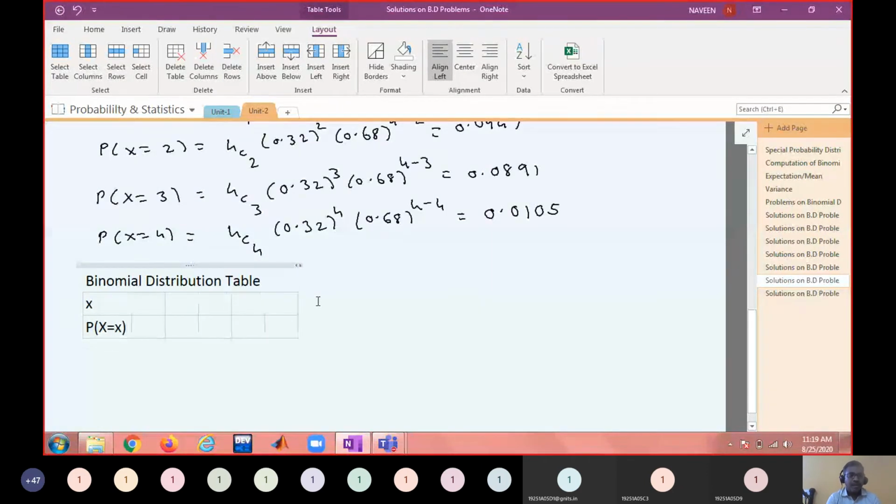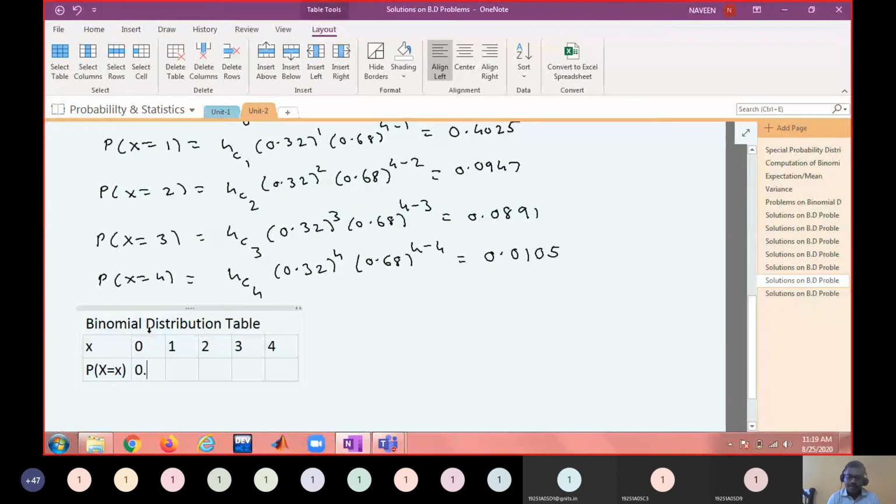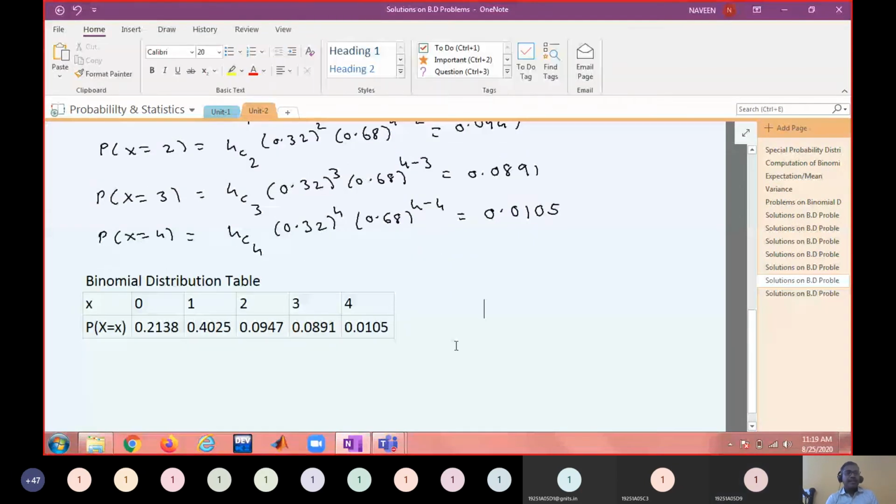Just copy those values. 0, 1, 2, 3, 4. Probability values: 0.2138, 0.4025, 0.0947, 0.0891, 0.0104. Okay, so this is the fitting of binomial distribution.